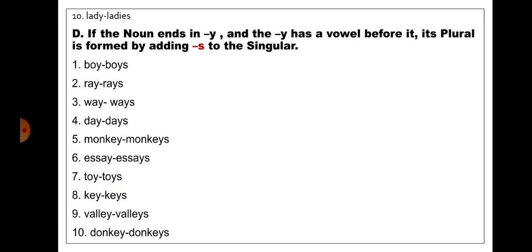Valleys. Donkey. The word is ending with y and before that it has a vowel e. So by adding s to the singular, it will become plural, donkeys.